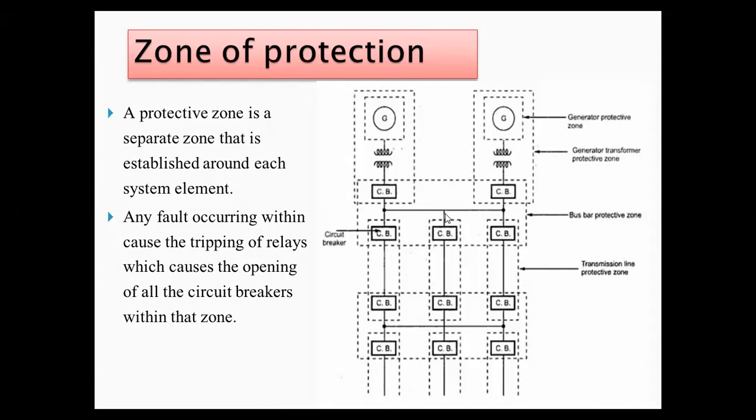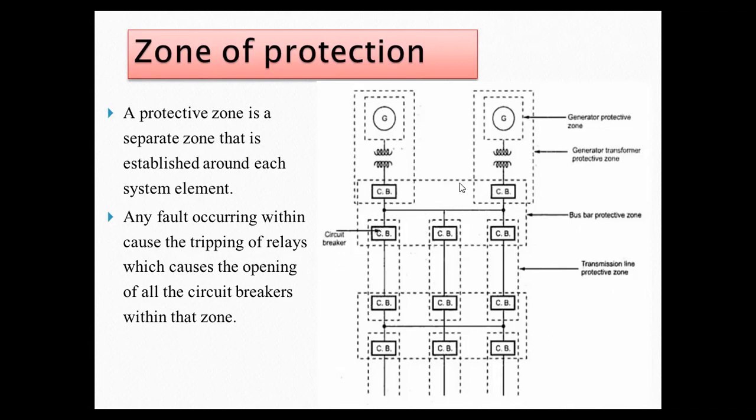Then again, these all are the transmission lines, and these are also protected by this protective zone. Then for the distribution purpose, the same circuit breakers and relays are used here.